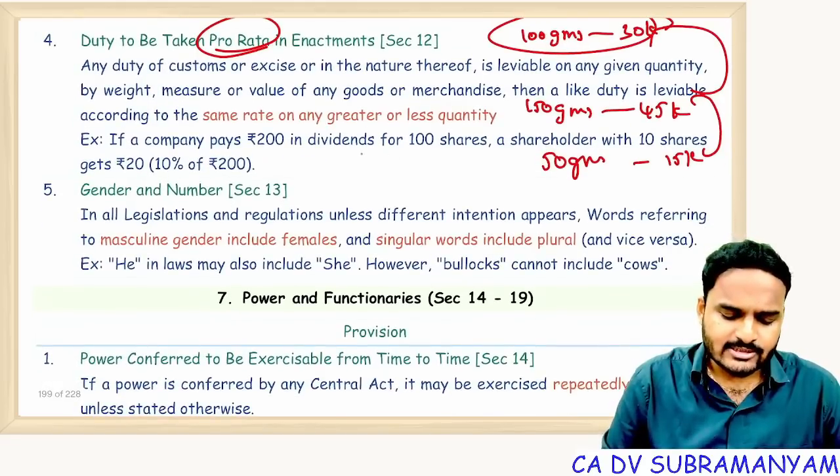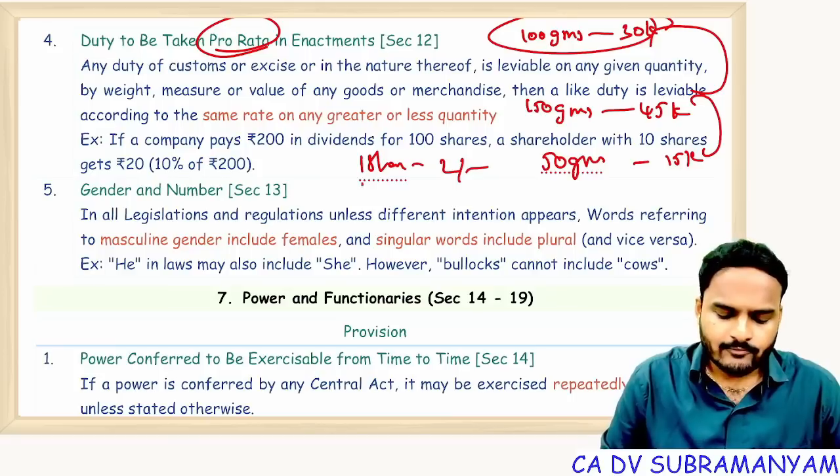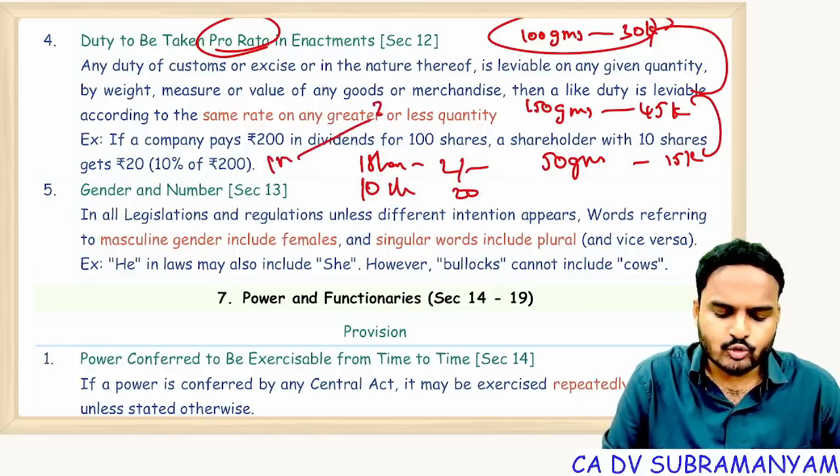Example, you can see dividends. For every one share, the dividend is 2 rupees. Now, if a person is holding 10 shares, he gets 20 rupees dividend. If a person is holding 1 million shares, he will get 2 million rupees as dividend.